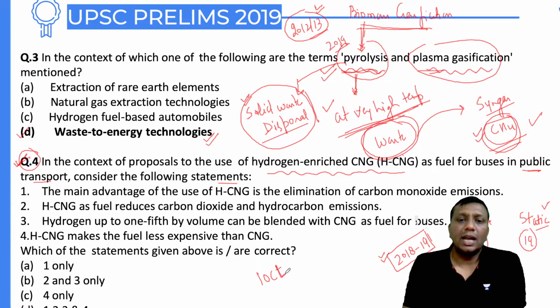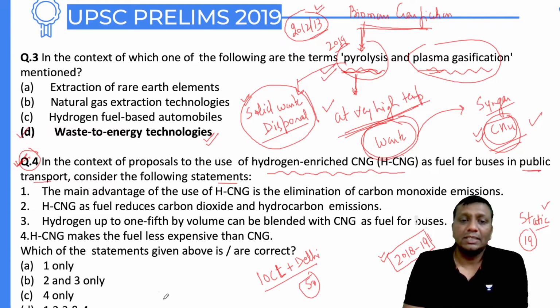What was the deal here, guys? For 50 Delhi CNG buses, IOCL and Delhi have a deal that 20% hydrogen fuel will be mixed with the methane in the methane based engine.